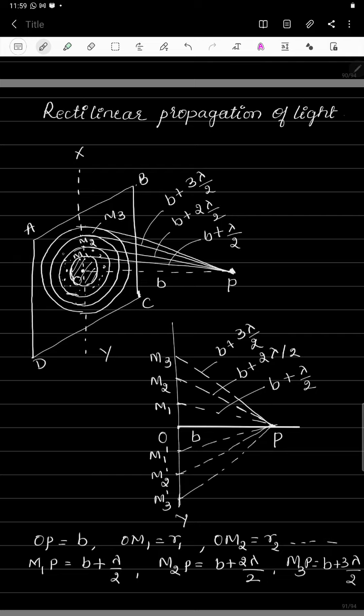In the same manner, if you want to calculate the area of the third half period zone, this area represents the area of the third half period zone. Don't consider from the center. Here the area between two consecutive lines represents the area of that particular half period zone.